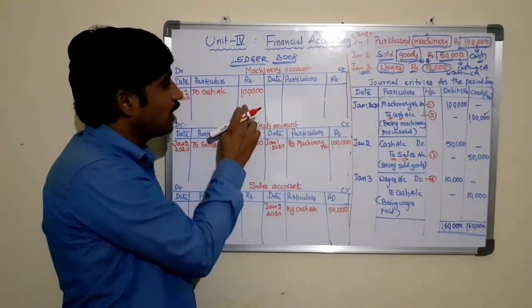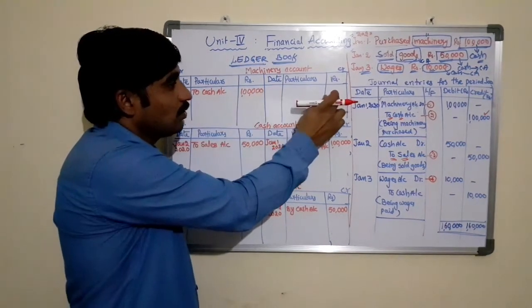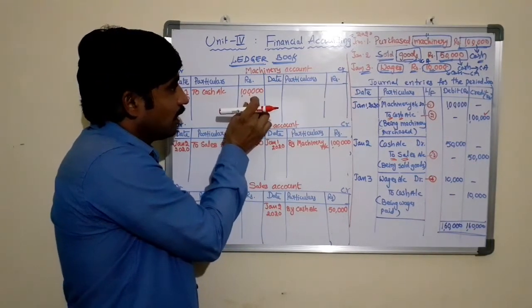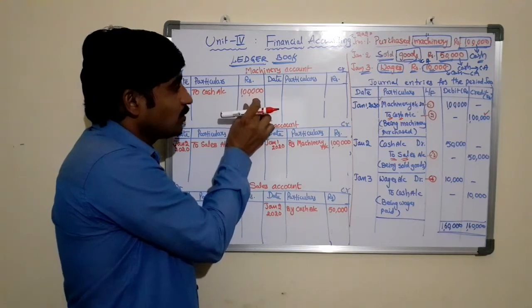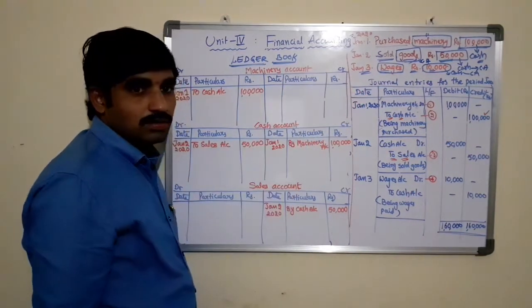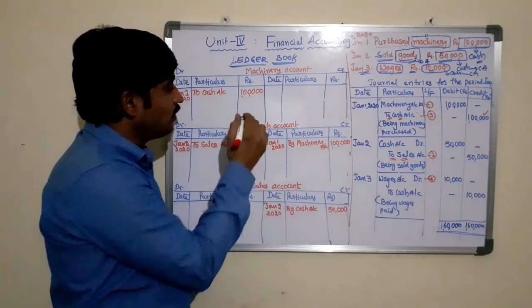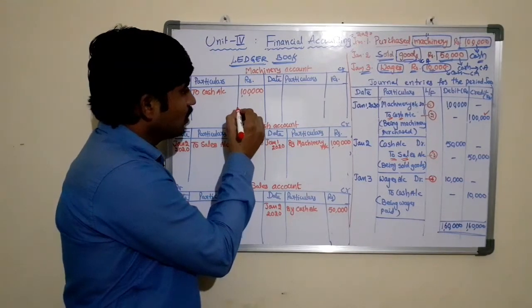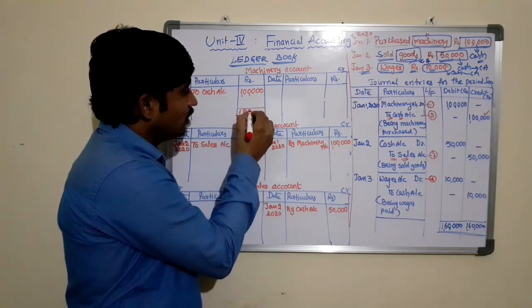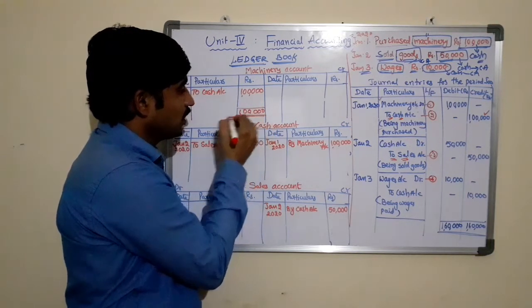Here we have 1 lakh rupees on the debit side and zero on the credit side, which means the debit side amount is more. We first take the total of the highest amount, whether it is the debit or credit side.